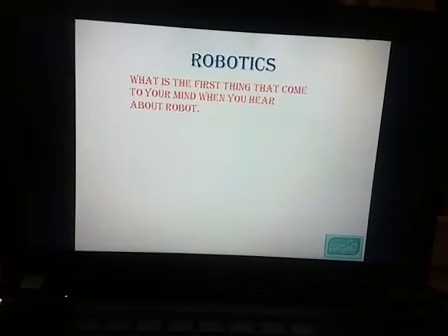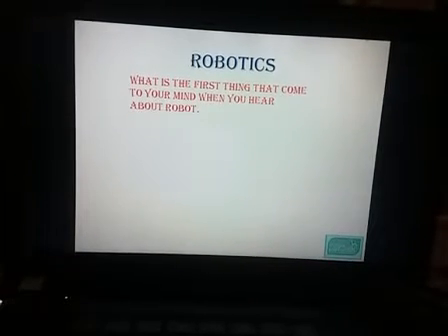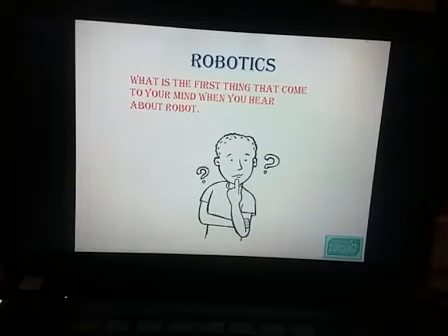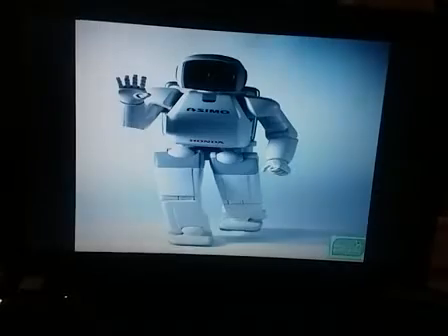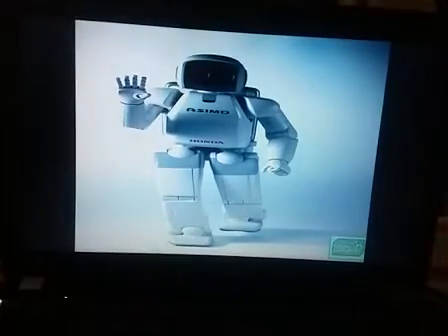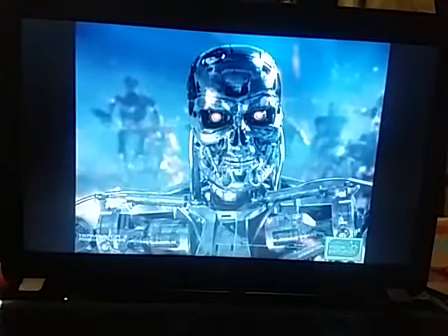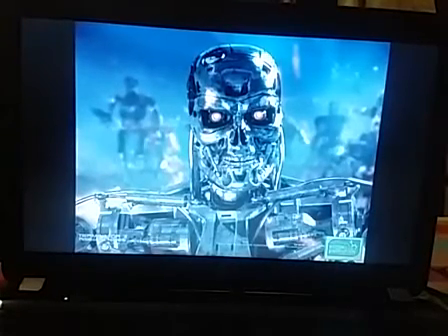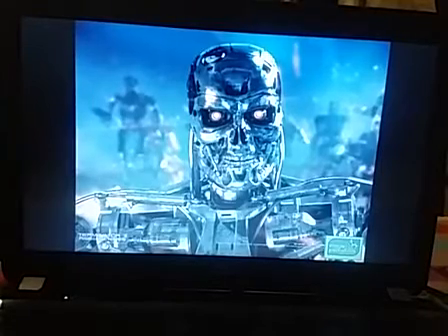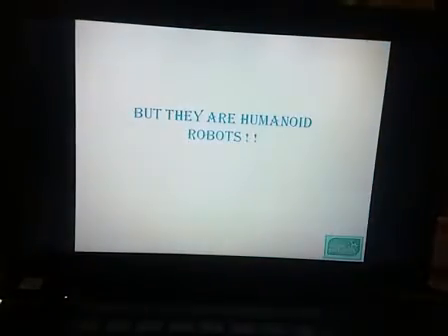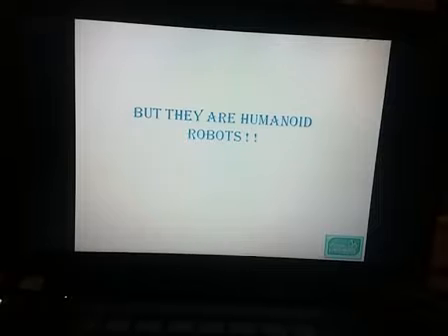What comes to your mind first when you hear the word robot? Some of you think, please tell me the image. Definitely, some of you are thinking about this robot. And what about this? I request you don't think about this image because it looks very dangerous. But they are humanoid robots.